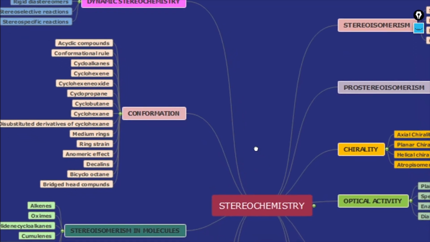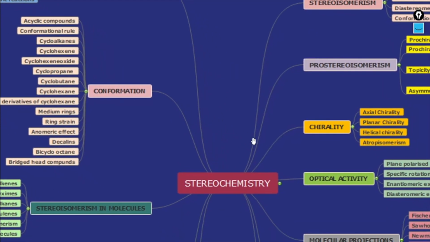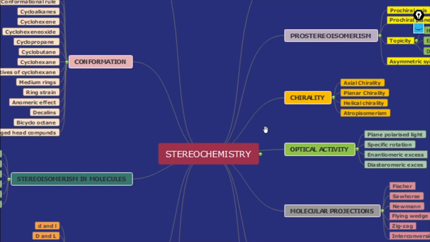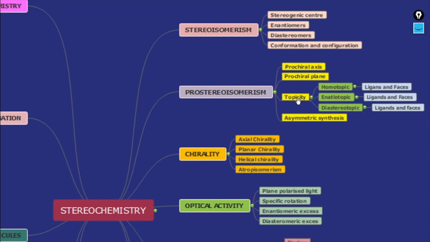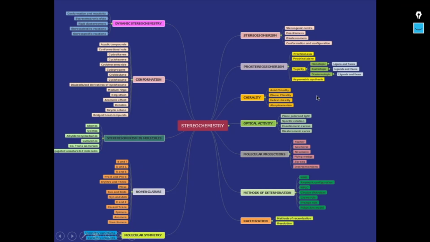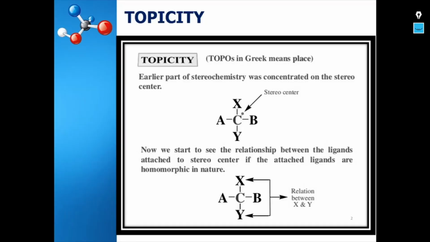As you look into this mind map, the topic stereochemistry is a big ocean, and our topic of discussion today lies over here, which is topicity. Now, when we say topicity, it is further divided into homotopic, enantiotopic, and diastereotopic, which is further classified into ligands and phases. Topicity: topos in Greek means place.